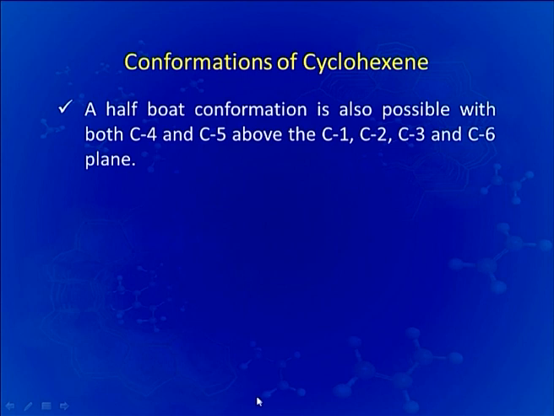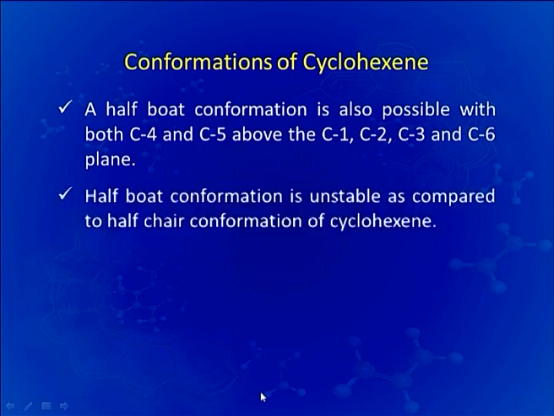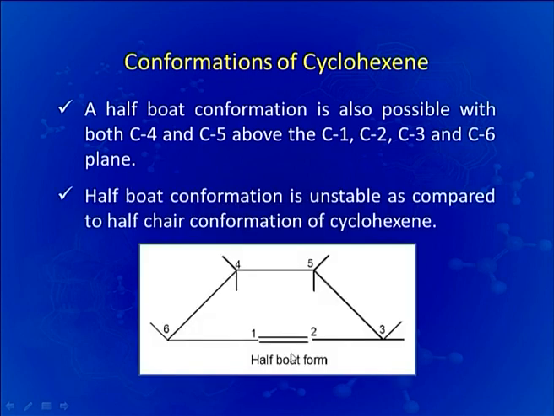A half boat conformation is also possible with both C4 and C5 above the plane of the other 4 carbons, that is C1, 2, 3 and 6. You can see here that this is C1, C2, between which there is a double bond, carbon numbers 3 and 6 all lie in one plane, and carbon numbers 4 and 5 are both lying in another plane, and this conformation is called the half boat conformation. This half boat conformation is unstable as compared to the half chair conformation of cyclohexene.